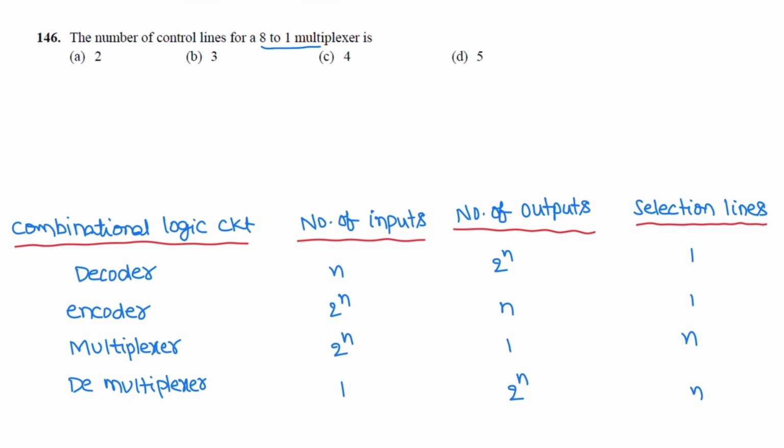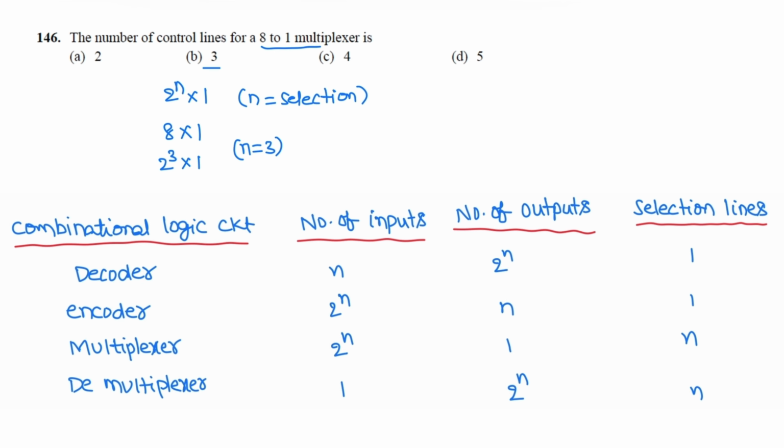The opposite of a multiplexer is a demultiplexer. So a multiplexer has 2 power n input lines and 1 output line, where n is the number of selection lines. It has mentioned 8 to 1 multiplexer. So 8 to 1 is 2 cube to 1 multiplexer, n is 3. The number of selection lines is 3. Correct option is B.